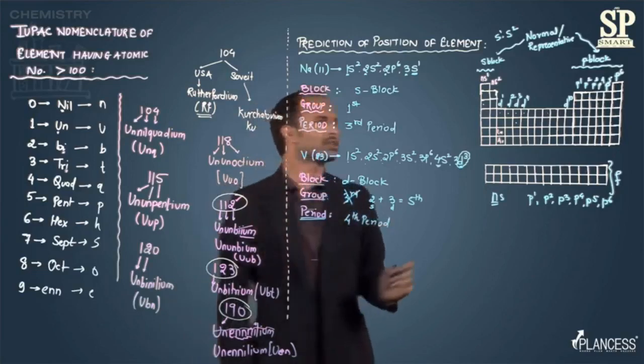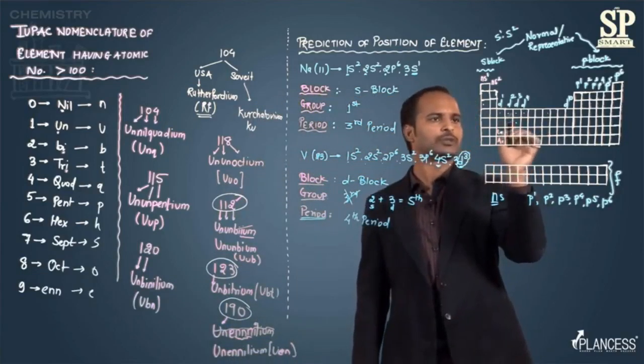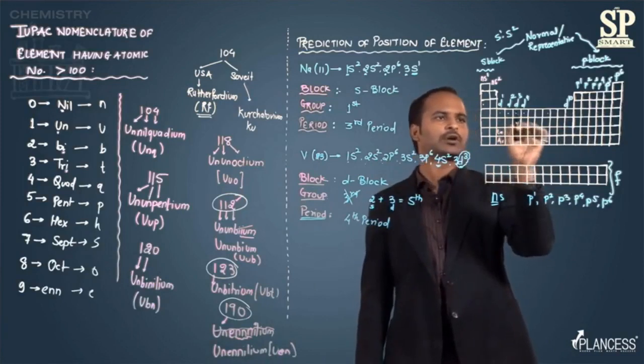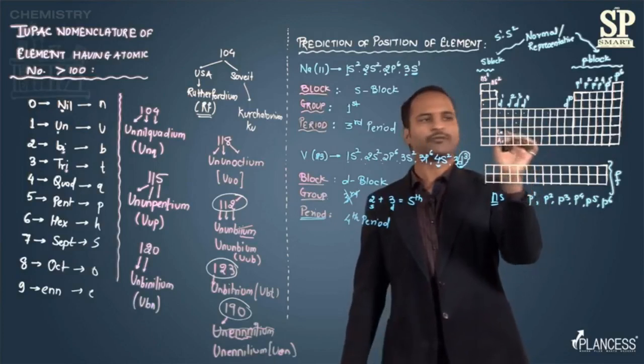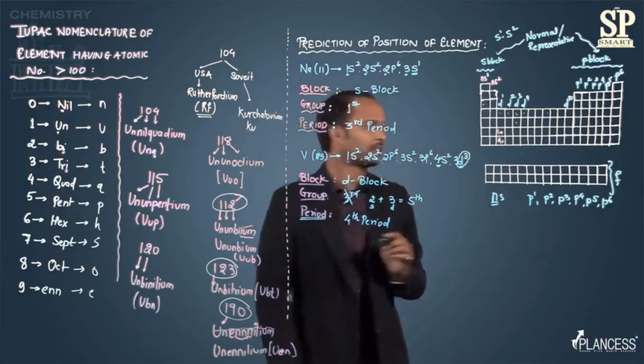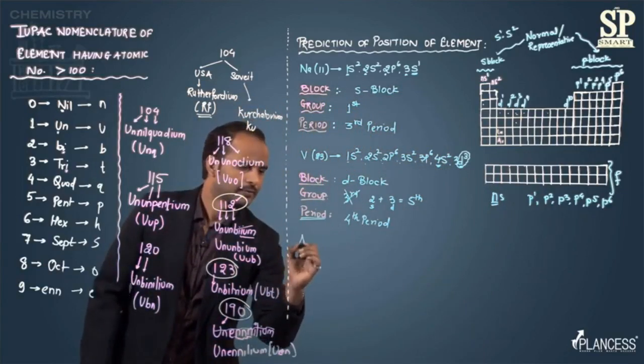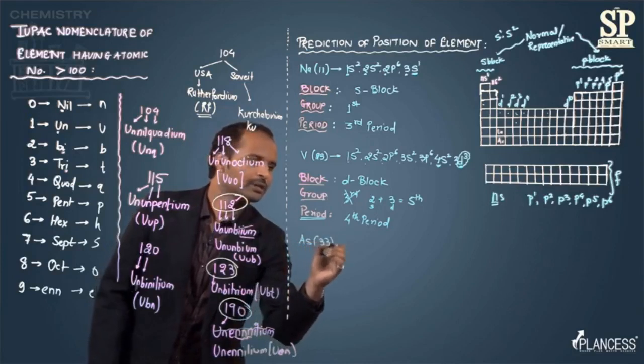So let's see the position here. Fourth period means here the D block, this area, in this also d3 there are 4 elements, and fourth period means this is the fourth period, means the vanadium is present here. The next is arsenic, whose atomic number is 33.